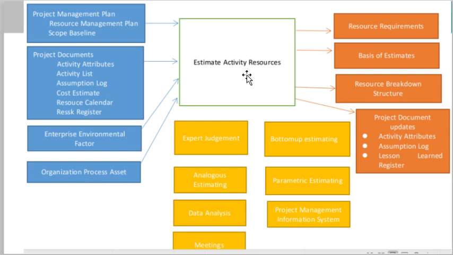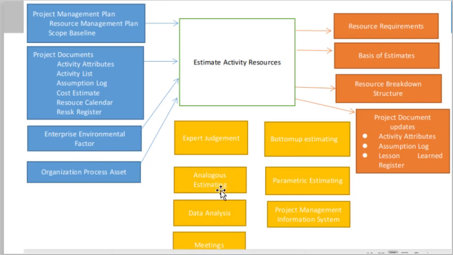The tools and techniques which we are using, first one is expert judgment. Expert judgment means the domain expert's knowledge, the opinion of a domain expert. Then bottom up estimation. Bottom up estimation means that you drill down the estimations to a ground level, and from the bottom level you sum up the estimation so that at a summary level you can get the summary of the estimations.